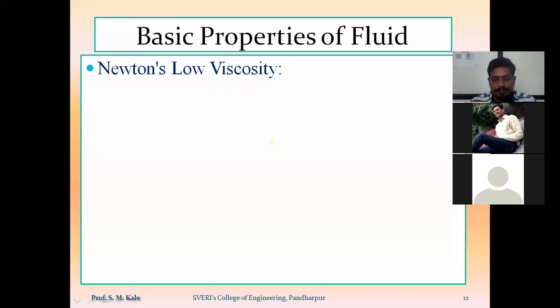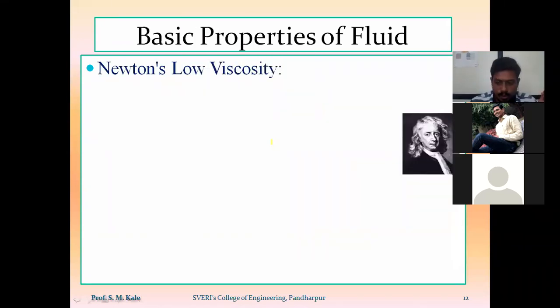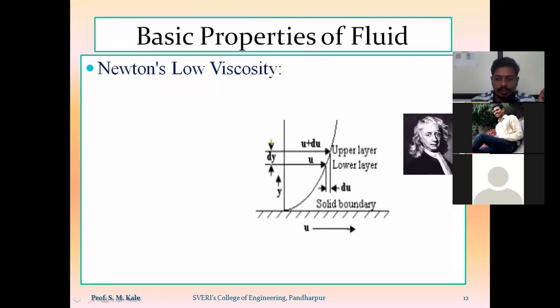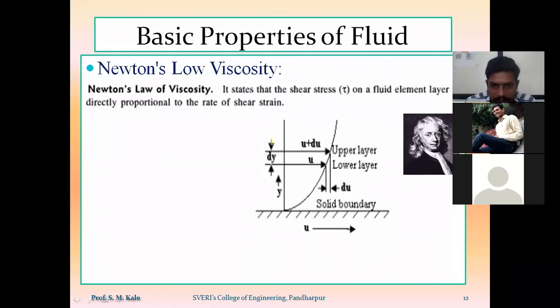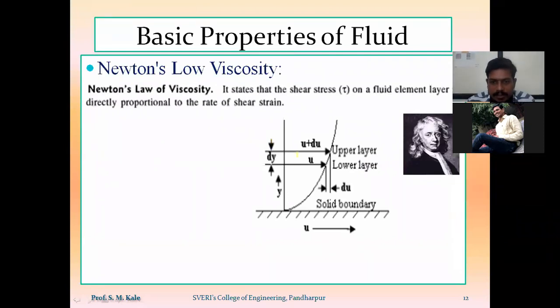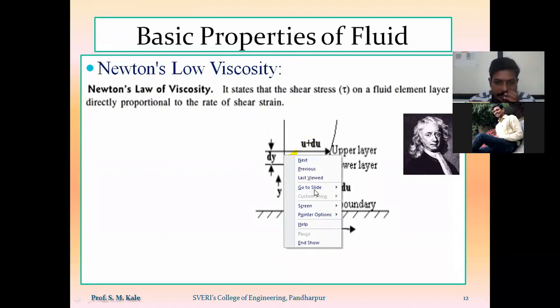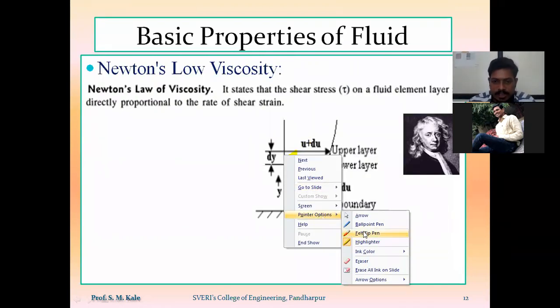Now, the viscosity term is derived based on Newton's law of viscosity. According to Newton's law of viscosity, because of the change in velocity, shear stresses will be generated, and these shear stresses will be directly proportional to the shear strain.